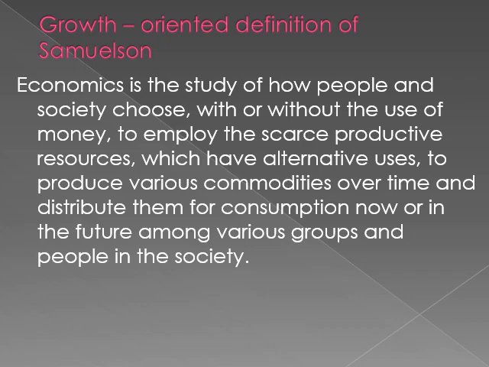So first thing, how people and society are choosing. Second thing, are they choosing with the use of money or are they choosing without the use of money? Number 3, what are they doing with that? Are they employing the scarce productive resources? And those scarce productive resources which have their alternative uses?